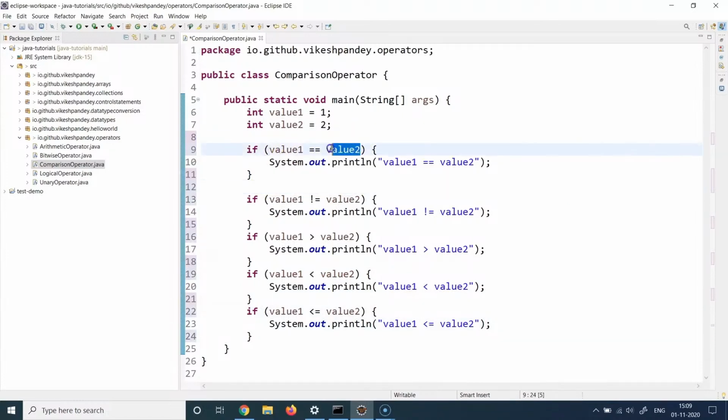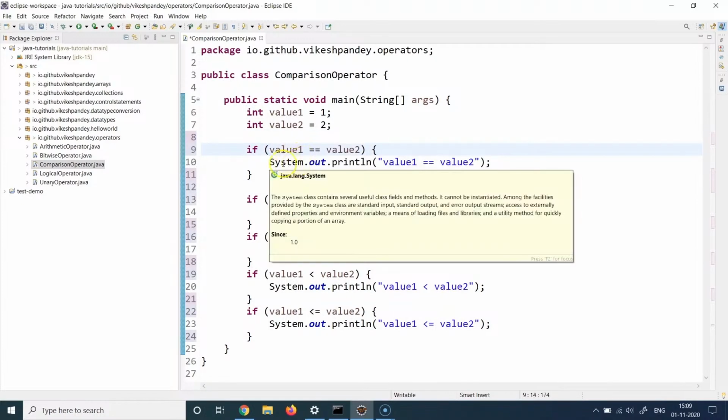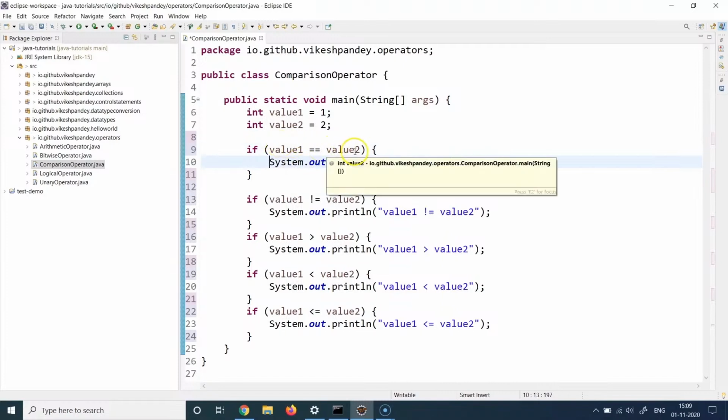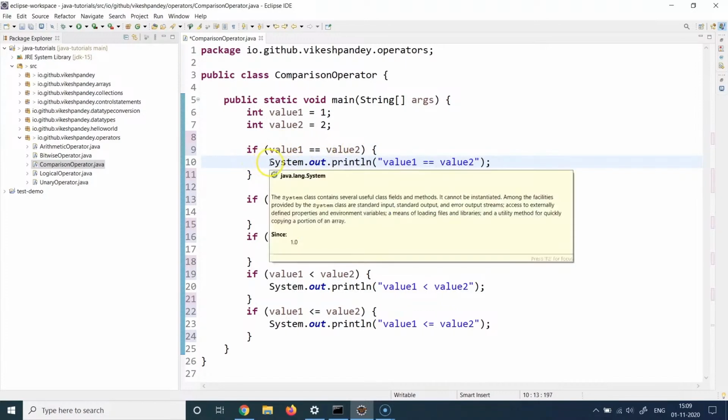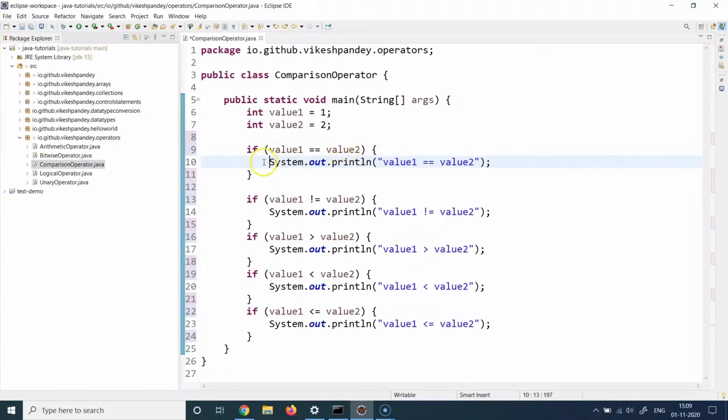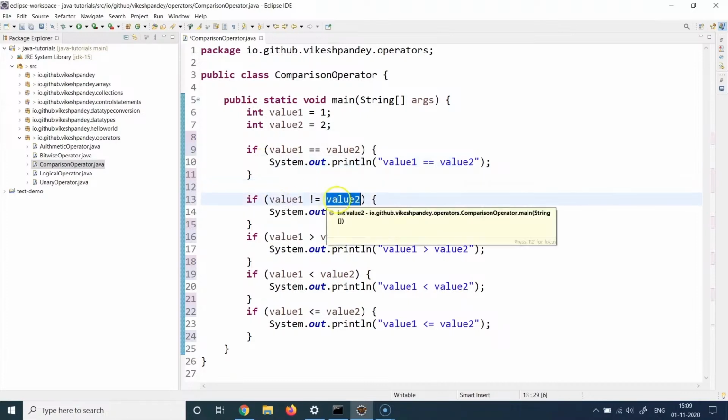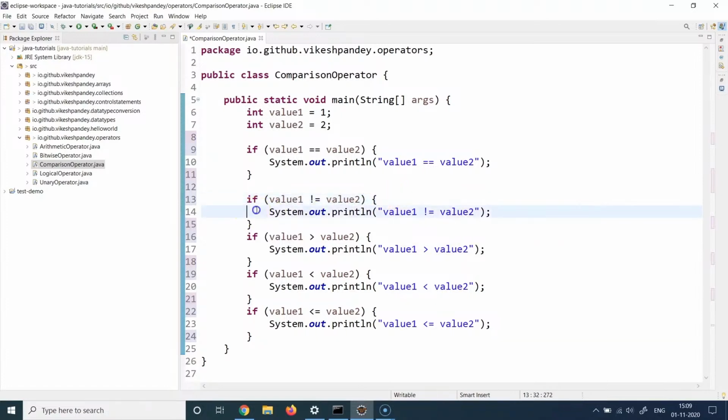If yes, then this condition will become true and the control of the program will go to line number 10. If this condition is not true, then the control will not go inside, because this condition is false. So it will never go to line 10 and it will move to line 11 or 12 instead. Similarly, the next condition is we are comparing if value1 is not equal to value2. So this condition will only be true if these two values are not equal, or unequal. And if that is the case, then line 14 will execute. Otherwise, line 14 will not be executed.